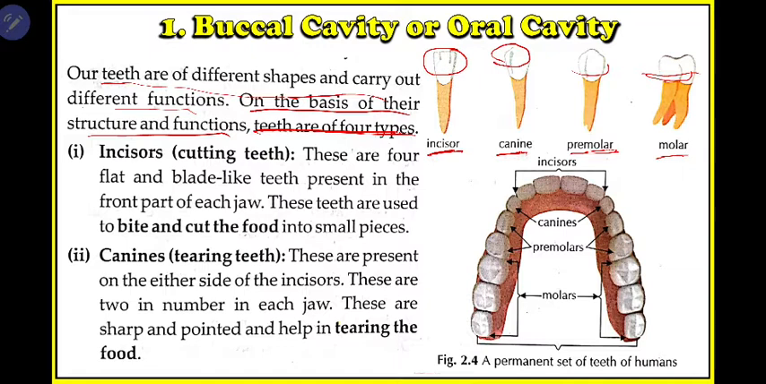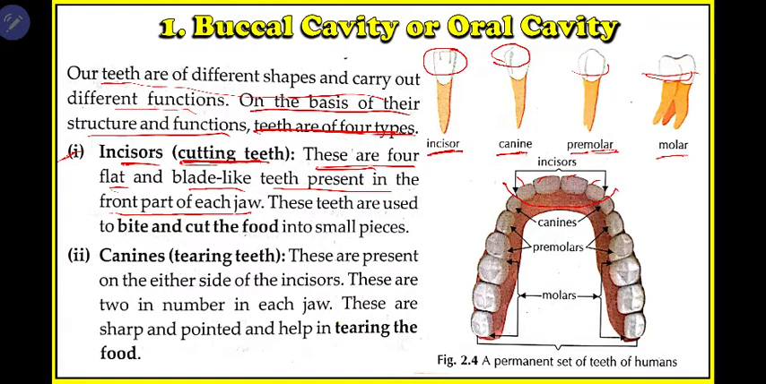The first is incisor. Incisors are known as the cutting teeth. Whenever you eat any food, you need to cut it into small pieces, so your incisor teeth help in cutting. These are four flat and blade-like teeth present in the front part of the jaw. They are four in number, that is 1, 2, 3, 4. Look here, these four teeth are your incisors, present in the front part of your jaw. So there are four in each gum.